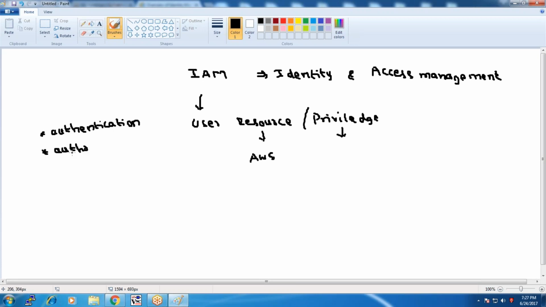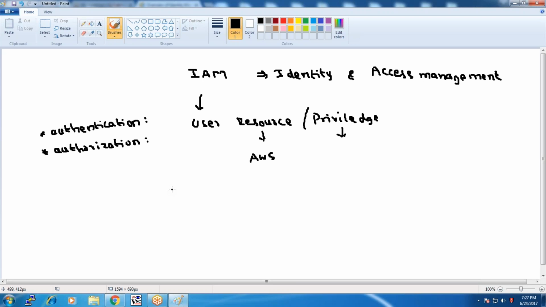These are the two things associated with your IAM. Authentication in the sense, what are all the resources that particular user can use. Authorization is what are all the ways that we can use them. These are the two things which can be controlled using IAM.